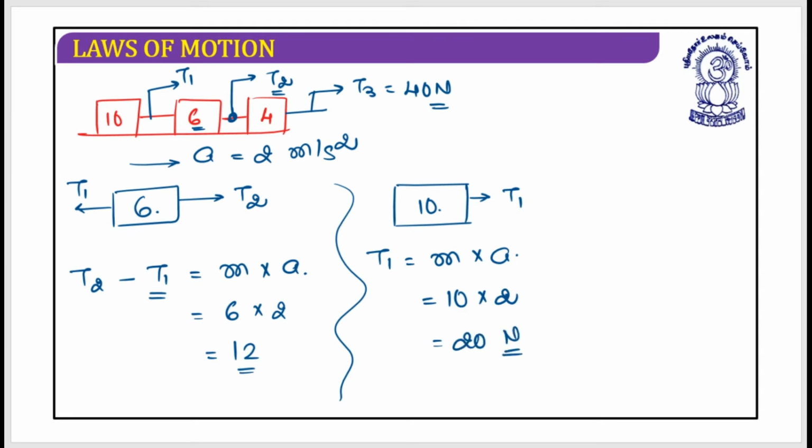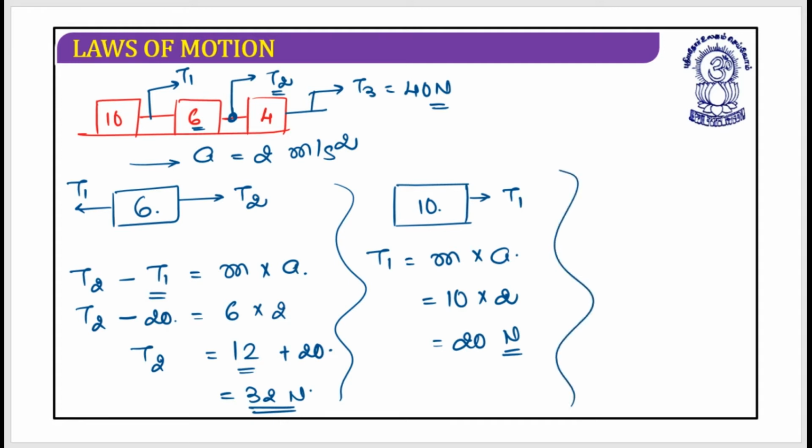This is the T1. So let's replace the value: T2 minus 20. So T2 is equal to 12 plus 20, which should be equal to 32 Newton. I hope these things are clear. Is it clear? So can you do this? Are you sure?